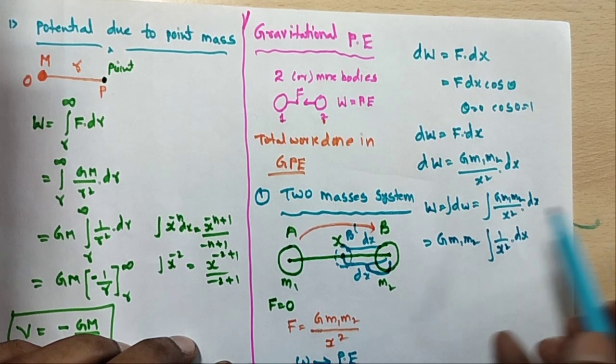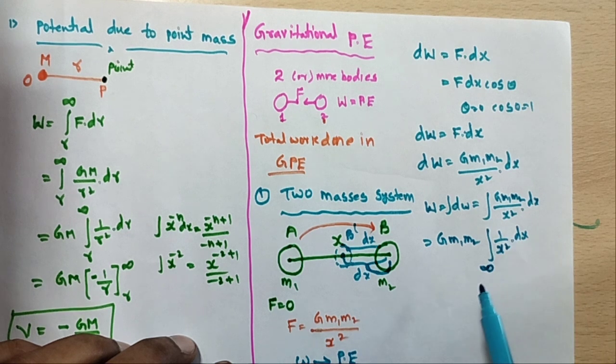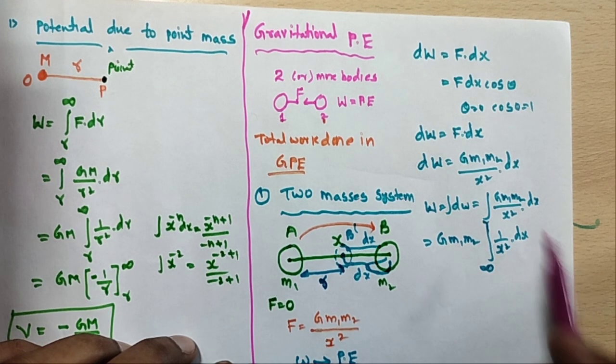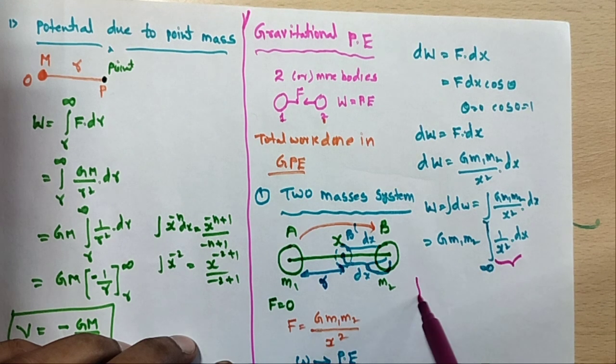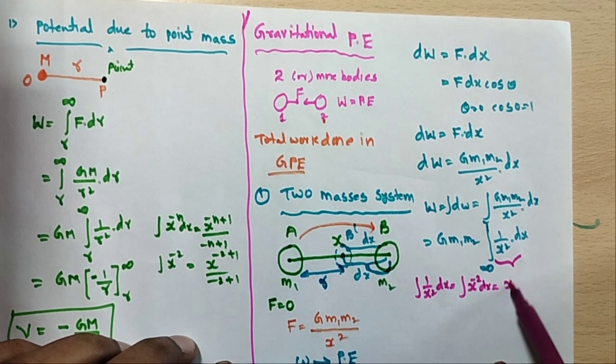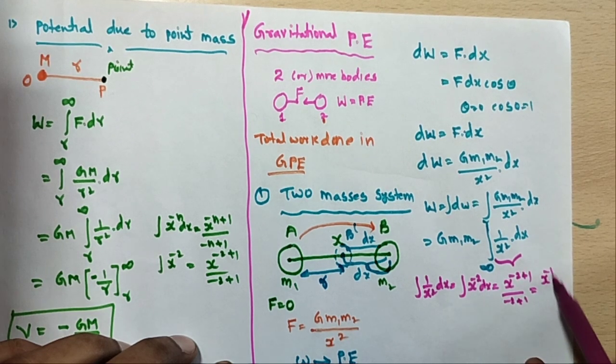What are the limits? From infinity to what distance? Here I am taking the distance between m1 and m2 at b dash as small r. The integral of 1 by x square dx is the integral of x power minus 2 dx, that is x power minus 2 plus 1 by minus 2 plus 1, so x power minus 1 by minus 1, which is minus 1 by x.